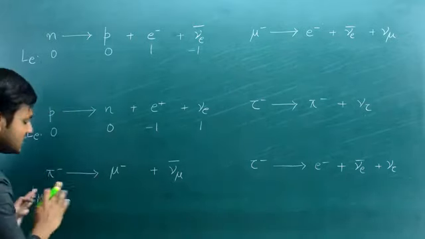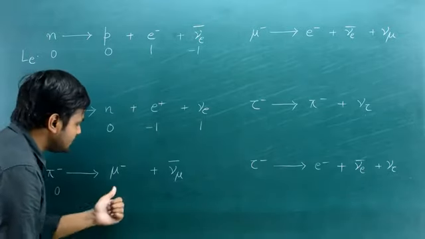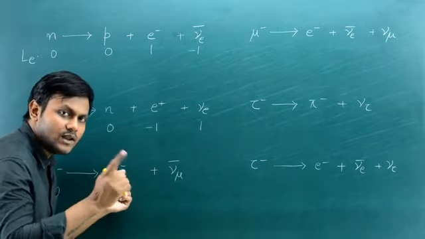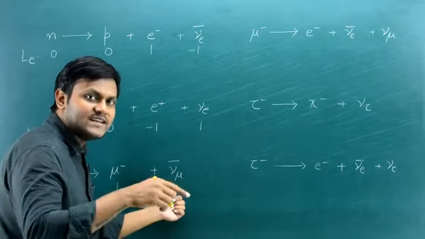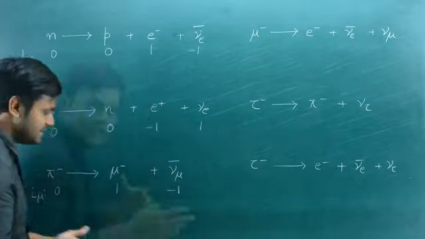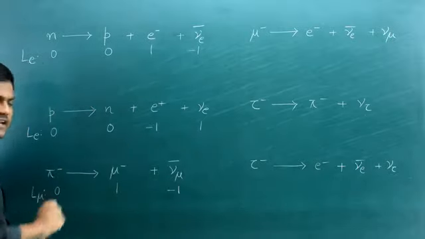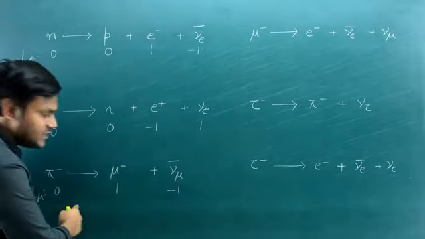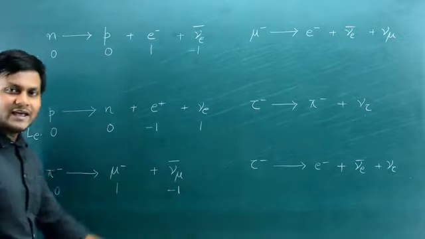Okay, so what is the muon lepton number for a pi meson? It is 0. What is it for a muon particle? +1, remember? And what is it for a muon antineutrino? It is -1. Again, muon lepton numbers are additive, so we look at the sum on the left hand side and the right hand side. On the left hand side is a value of 0, right hand side is a value of 1 minus 1, 0. Again, the muon lepton number is conserved.